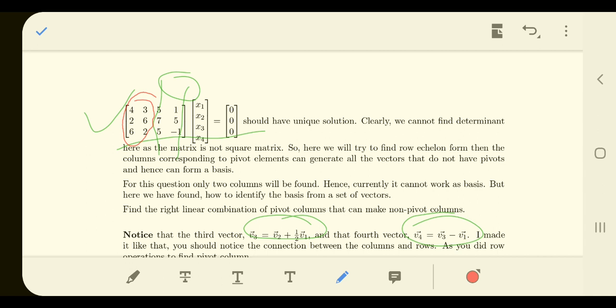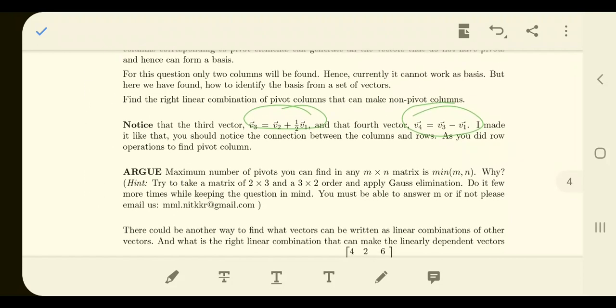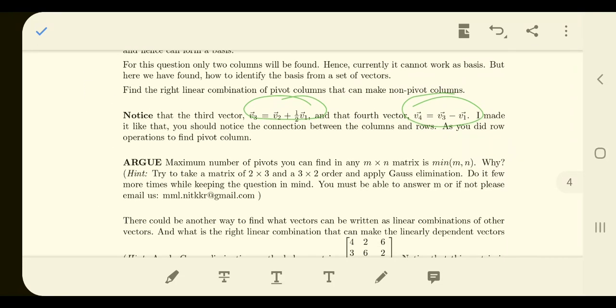And the number of vectors in the basis is called the dimension of the vector space. So the dimension of the vector space spanned by these four vectors is 2, because you have two elements in the basis. Now you should be able to argue why the number of pivots in a matrix is at most the minimum of m and n for a matrix of order m cross n.